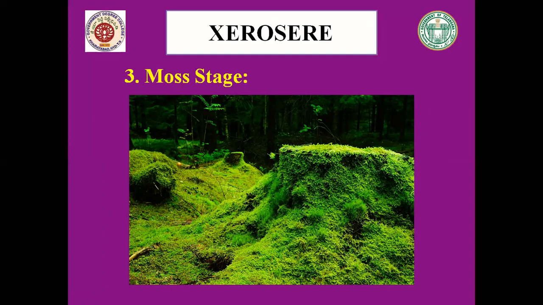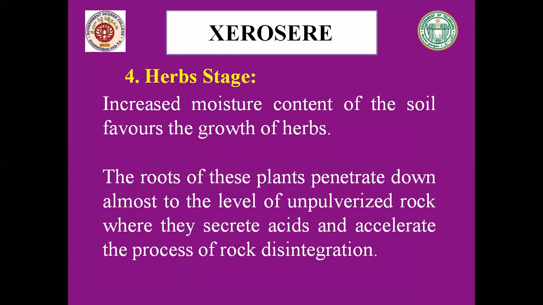You can see it has become wet and it is lush green in color. So because of this change, the vegetation slowly changes from extreme drought conditions to relatively mesophytic conditions. So now the next sere stage from the moss community is herb vegetation. So this is herb stage.